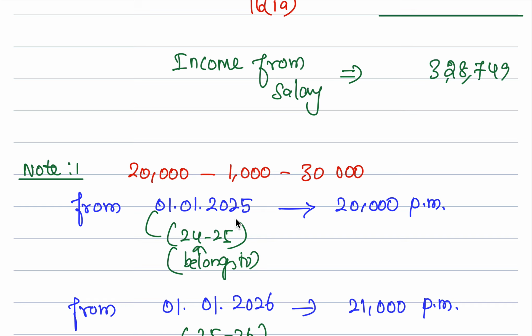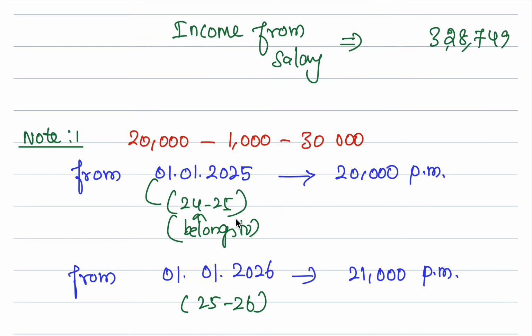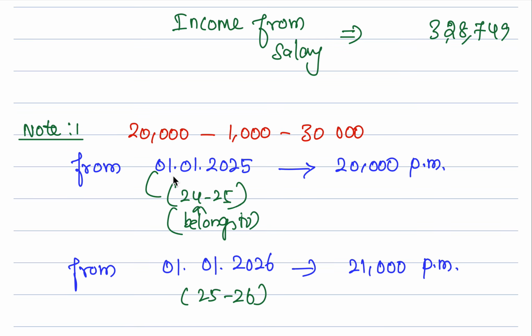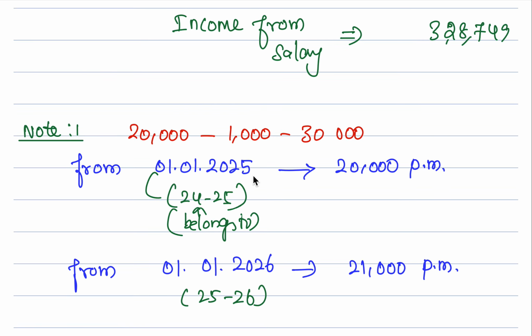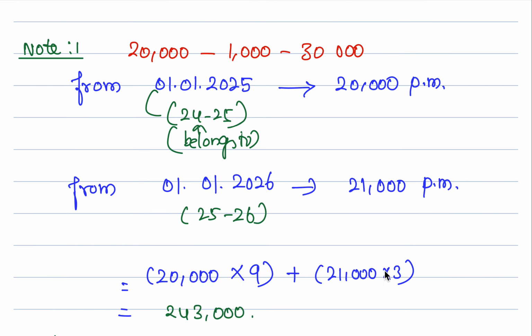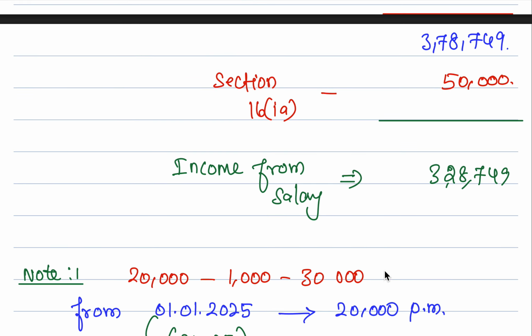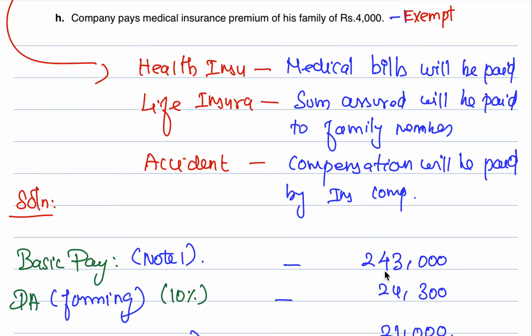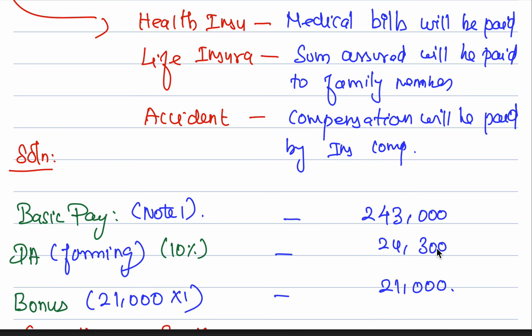The financial year starts from April 1st, right? So April, May, June, July, August, September, October, November, December. Even though he was appointed earlier, we should not calculate for 12 months. We should calculate for the financial year starting from April 1st, 2025. So for the first 9 months, it is 20,000 rupees, and from 1st Jan 2026 till March 31st, the next 3 months of 25-26, it is 21,000 rupees per month, which is clearly 2,43,000 rupees. Got it? So now the basic pay, note number 1, is 2,43,000 rupees.